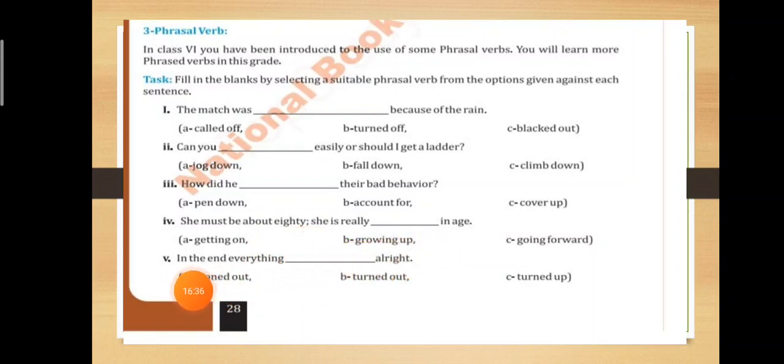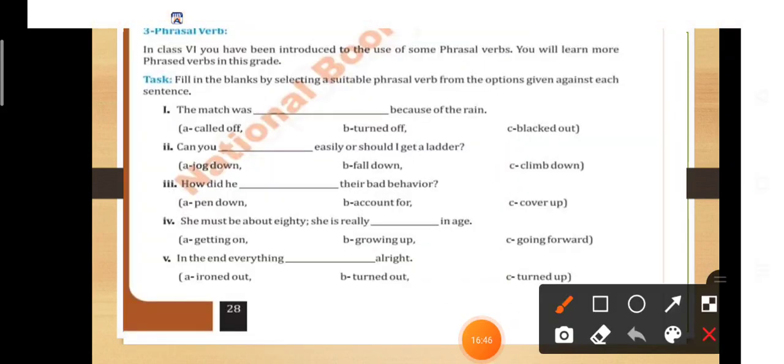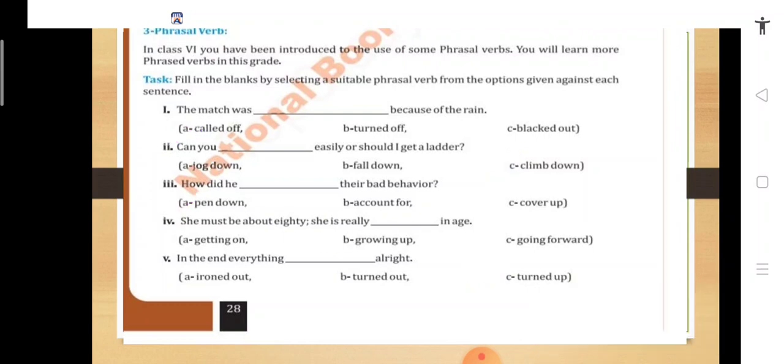The last sentence, in the end, everything dash all right. Turned up. Yes, the answer is turned up. So hopefully आपको सारे answers पता चल गए होंगे. First option called off, second option climb down, third option pen down, fourth option growing up, last option turned up. Got it?